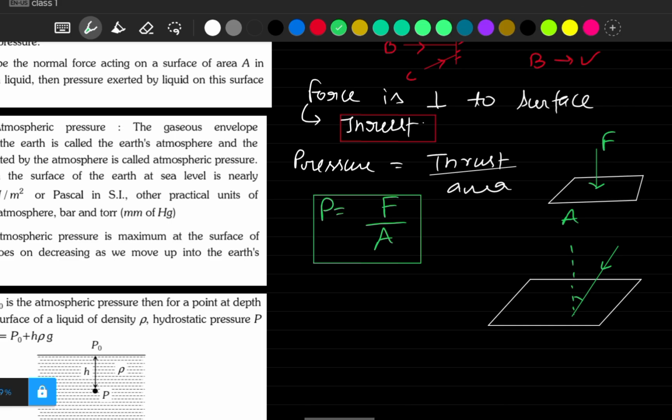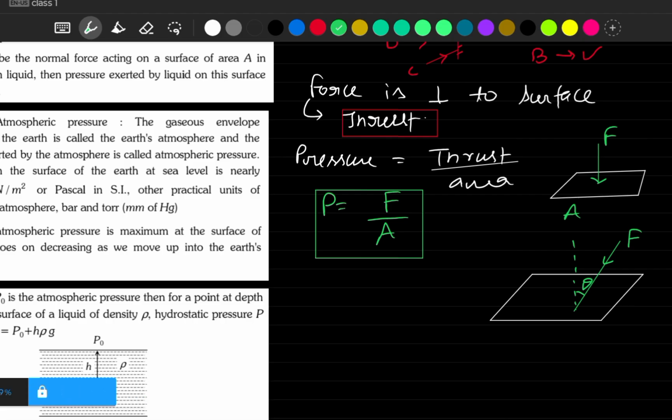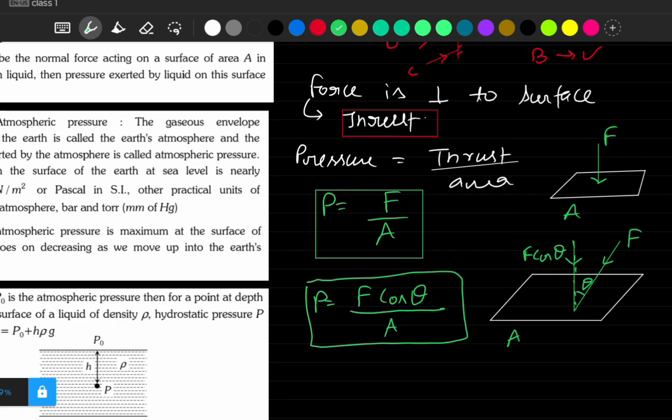Now it will be considered a force, not thrust, because it is not perpendicular to the surface, and area is still A. If we take the component of this force in the perpendicular direction, cos will come, F cos theta. So this time pressure will be F cos theta over A. I hope it is clear how to write the basic equations for pressure.